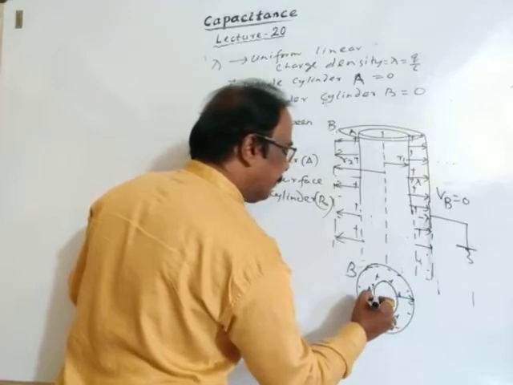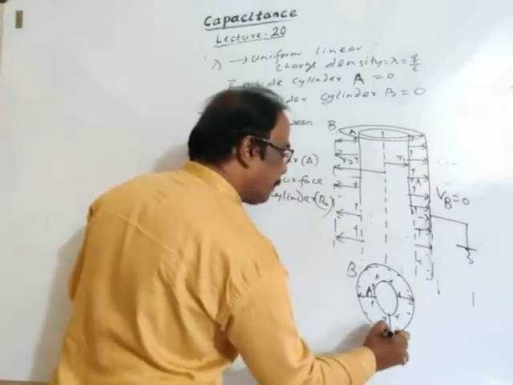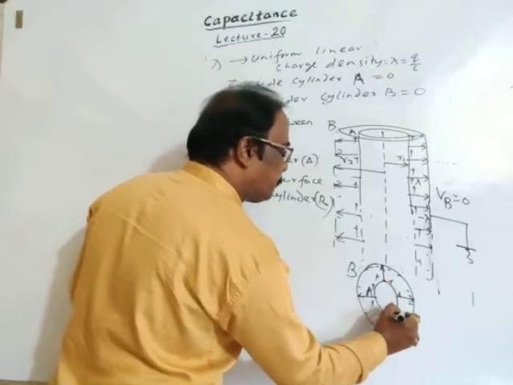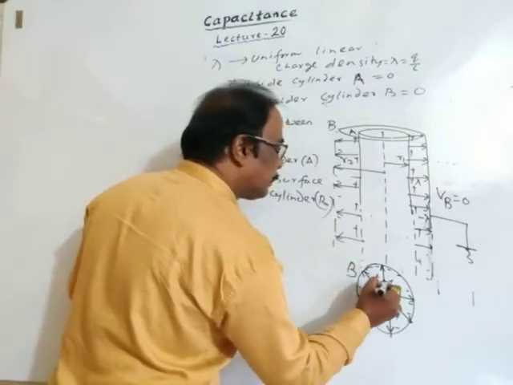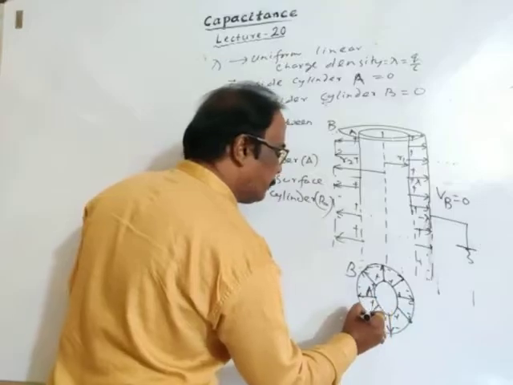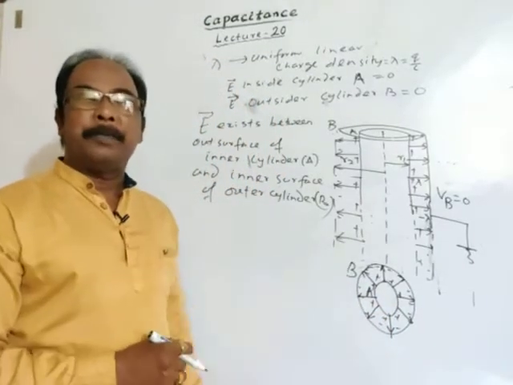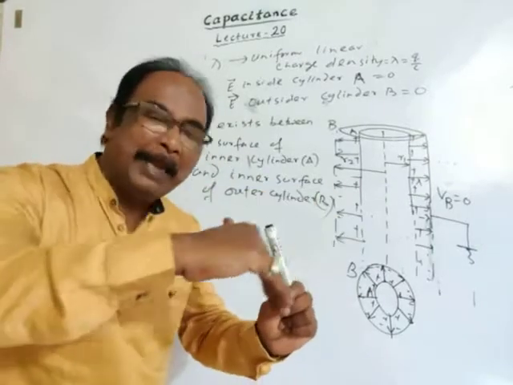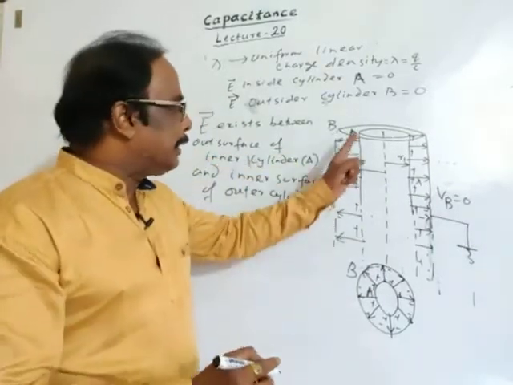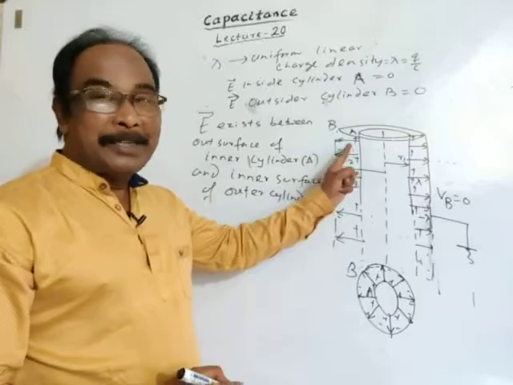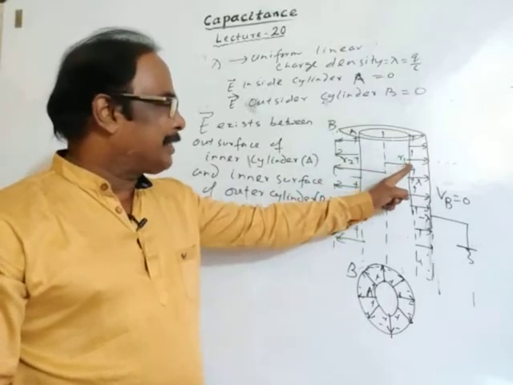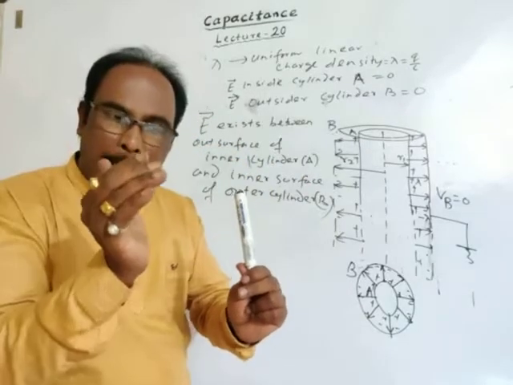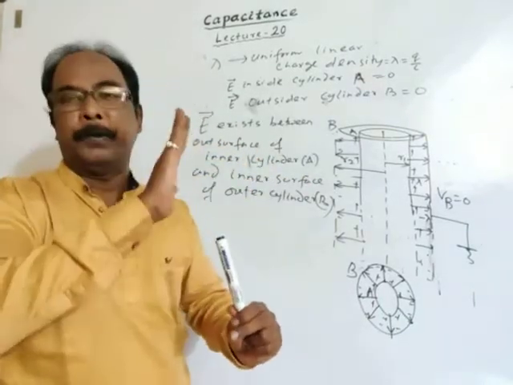Again, our purpose is satisfied. Now here the electric field is bounded in the region between the outer surface of the inner cylinder and the inner surface of the outer cylinder.